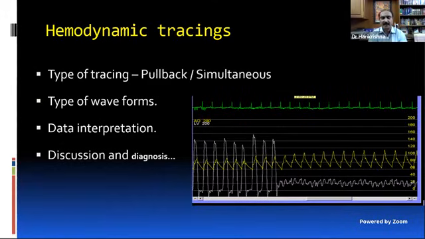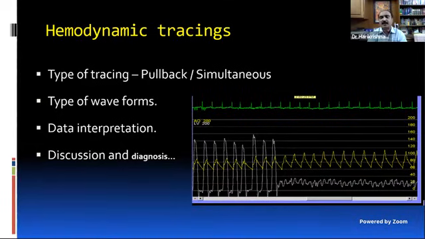That is very important. As an examiner, as all the panelists who are regular examiners, we all like to discuss the tracing. We expect you to say what is the type of tracing, whether it is a pullback or a simultaneous. What are the type of waveforms, which I will discuss subsequently. How you are interpreting the data. You discuss the data and finally come to the diagnosis.